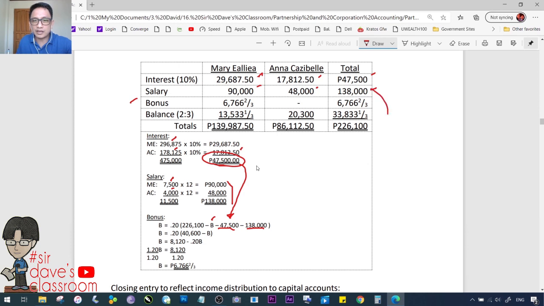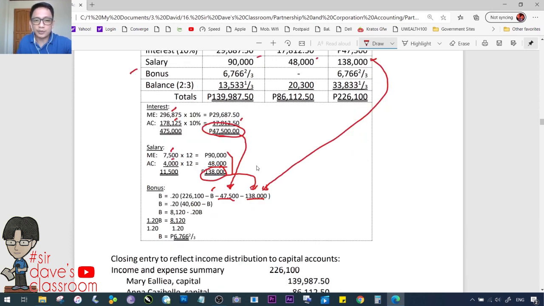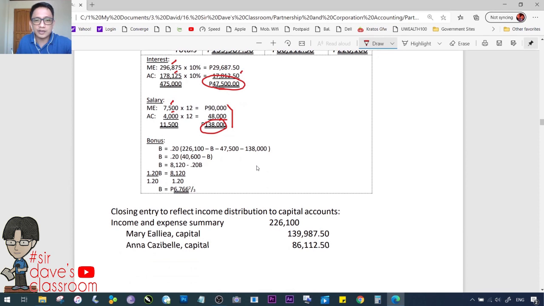And after the salaries, yung total nung, ito pala, okay, same lang din, yung salaries. Work out mo muna, as usual, yung sa loob ng open-close parenthesis. Alright? So, 226,100, deduct mo to, deduct mo yan, ito matitira. Then, you can proceed to the next equation, 20% of 4,600, 8,120. 20% negative B yun, kaya negative 0.20 ito.